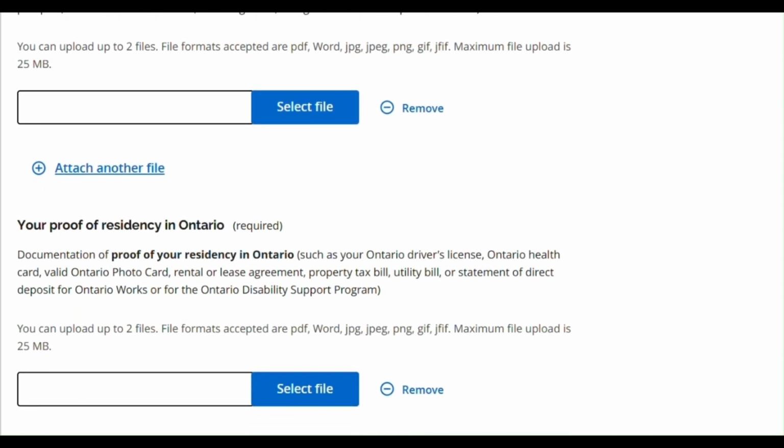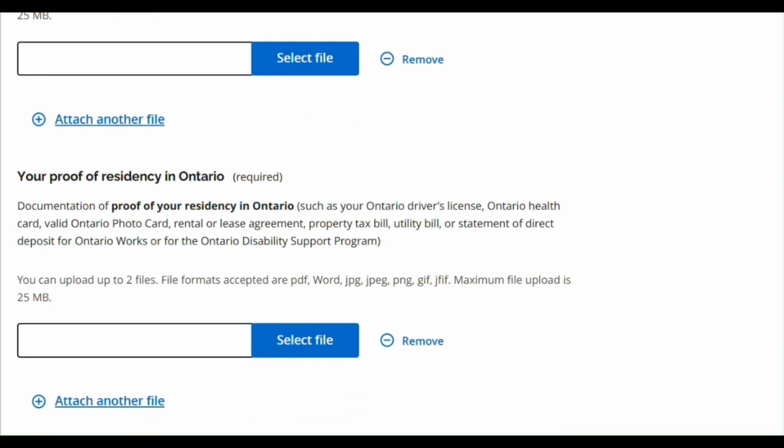Your proof of residency in Ontario, such as your Ontario driver's license, Ontario health card, valid Ontario photo card, rental or lease agreement, property tax bill, utility bill, or statement of direct deposit for Ontario Works or for the Ontario Disability Support Program.